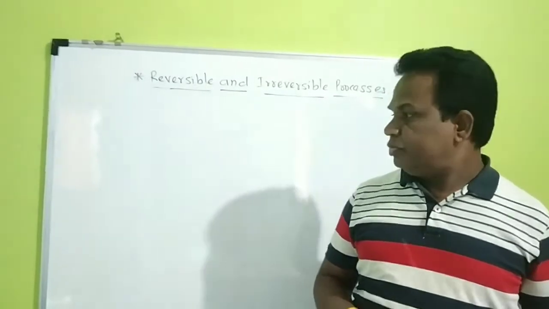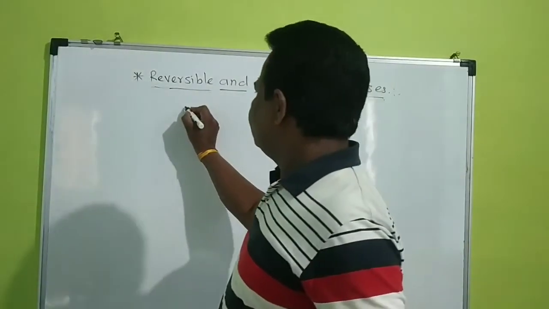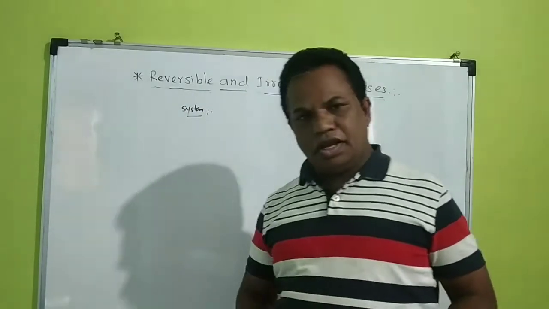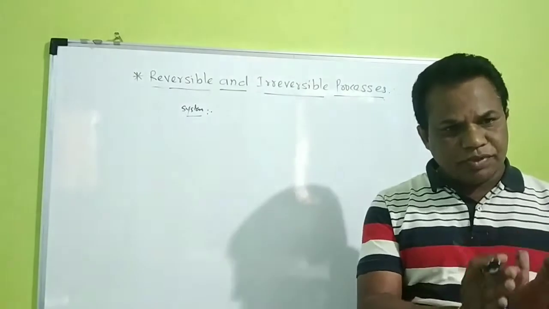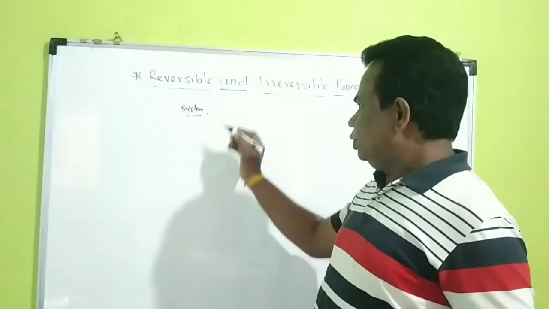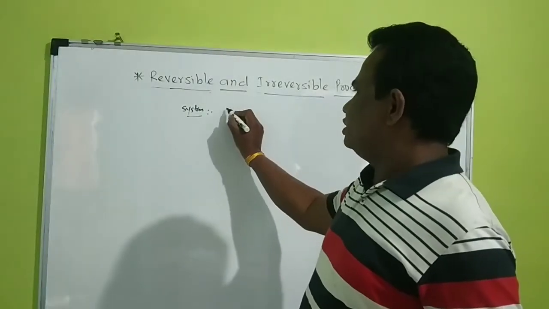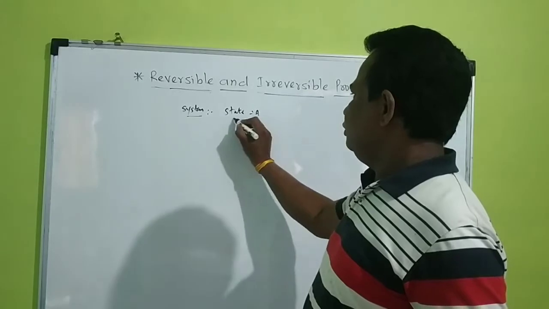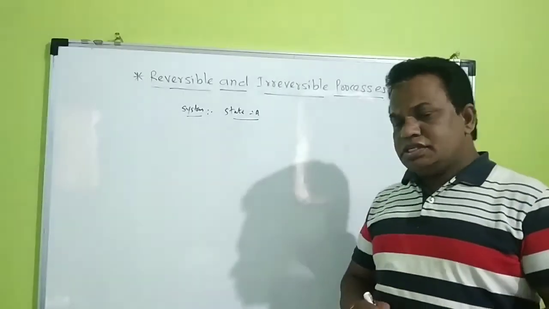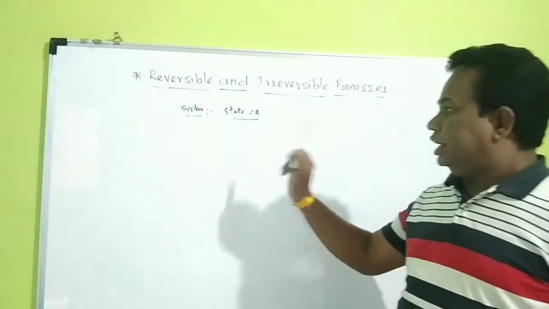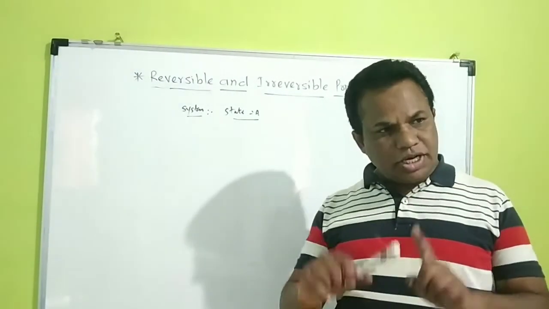All of you know that if we consider any system, the system has different states at different times. Suppose the thermodynamic system has one certain state that is called state A. When this state is considered, you have to consider the state variables.